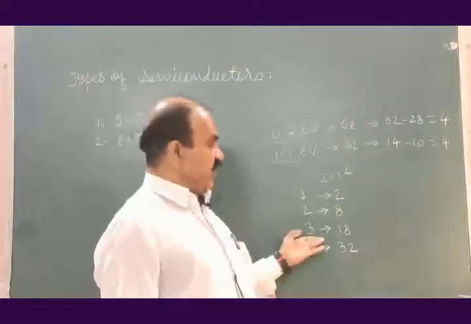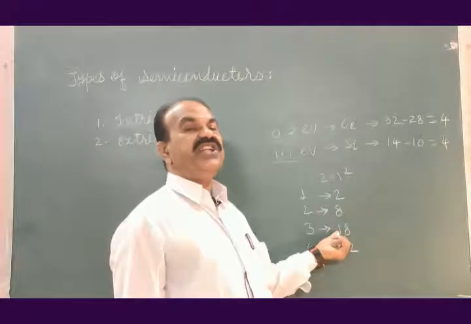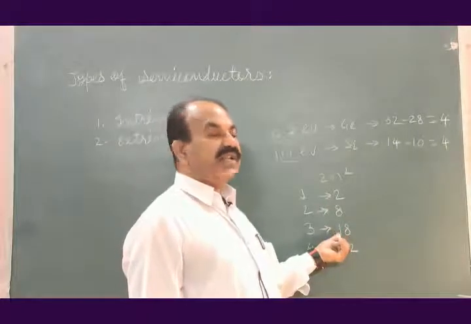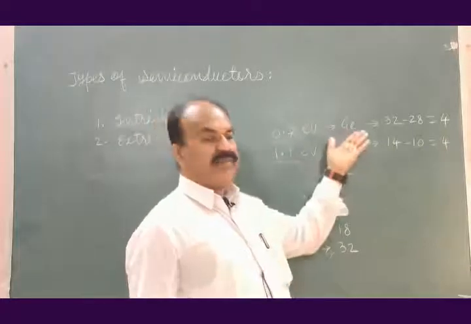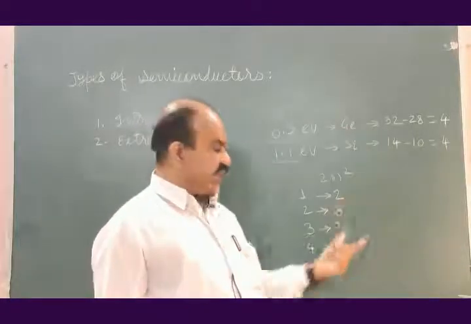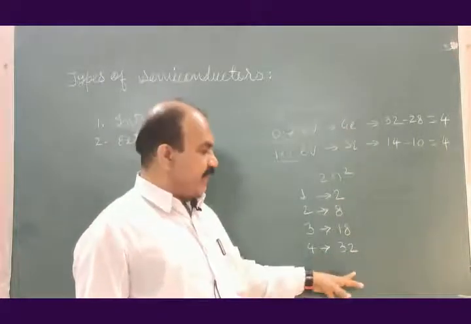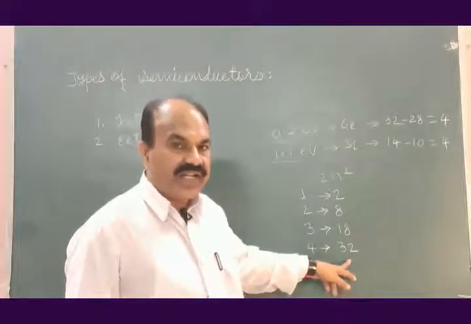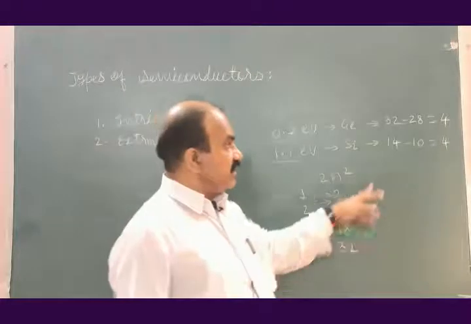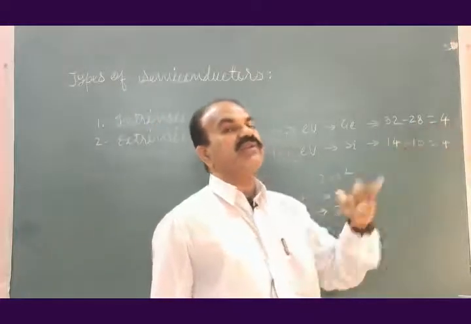What is the capacity of third orbit? 18 electrons. Instead of 18, only 4 are present. In case of germanium, the last orbit is fourth orbit. Its capacity is of 32 electrons. It can accommodate 32 electrons, but only 4 electrons are present.